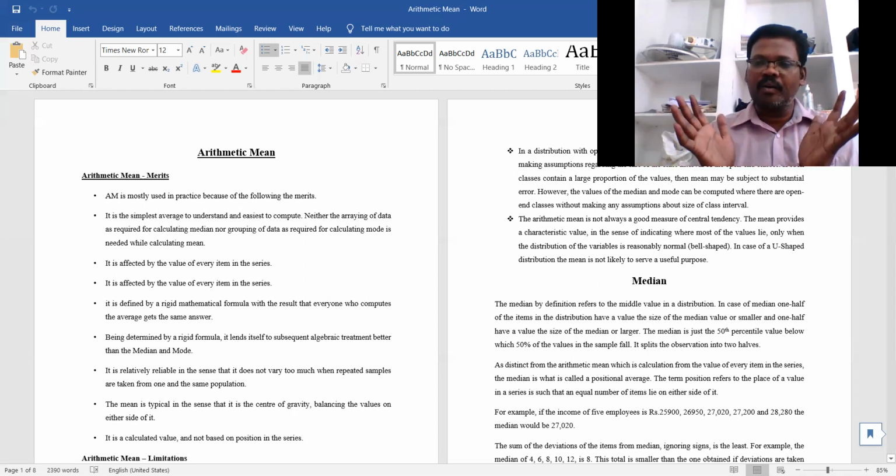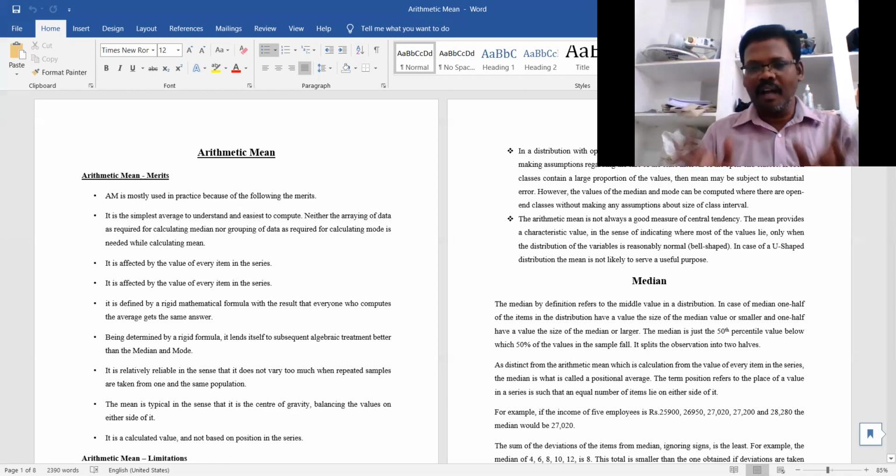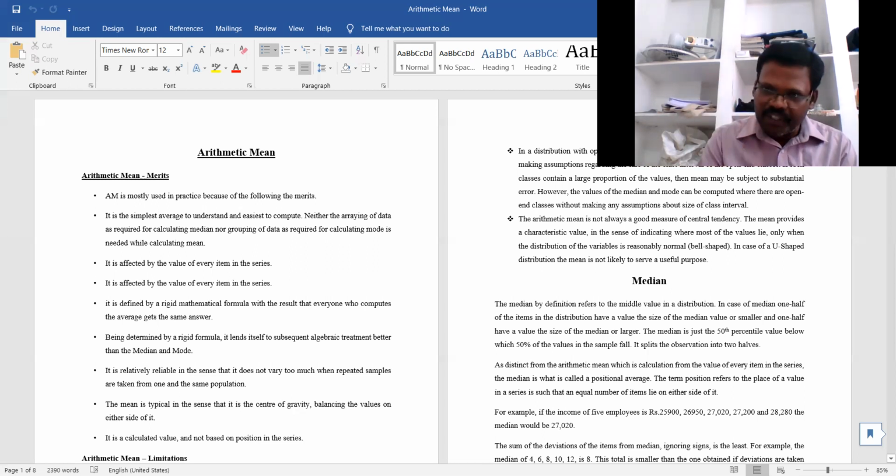First of all, we consider all 10 students' marks, not only one or two students' marks. That's why all the values are taken into consideration when we calculate or construct this arithmetic mean. Like this, the arithmetic mean is affected by the value of every item in the series.